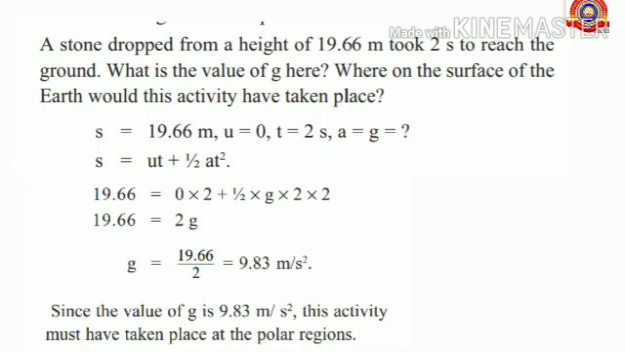Here we want to find the acceleration due to gravity. From this given data we are going to apply the equation s equals ut plus half at square, and we already know a equals g. So by applying all the values in this equation, we will get the answer 9.83 meter per second square. Since the value of g is 9.83 meter per second square, we can understand that this activity must have taken place at the polar regions.